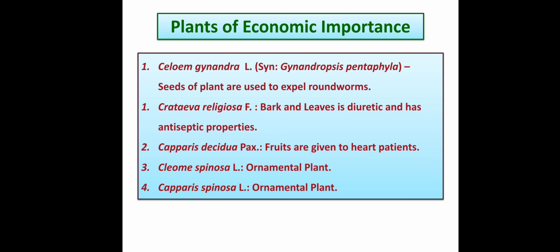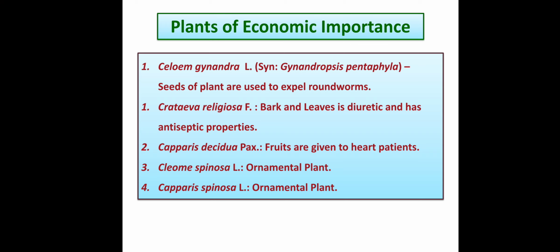So with this we end the family Capparidaceae. In this, what we have studied: the systematic position as described by Bentham and Hooker. Then we went through the general characters, starting with habit, then leaves, then inflorescence, then flowers, then parts of flowers, calyx, corolla, androecium, gynoecium.